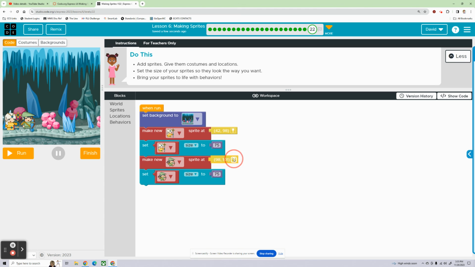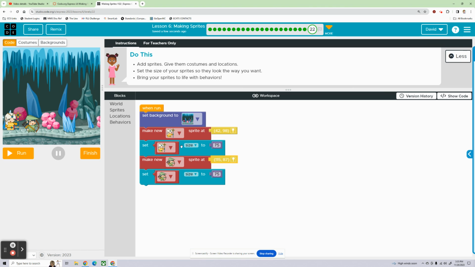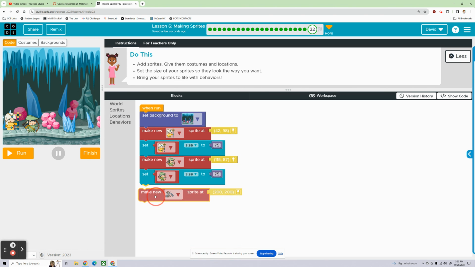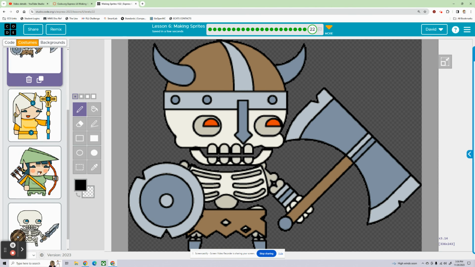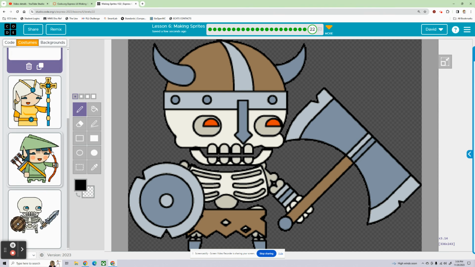Now we can move you ahead a little bit. Here you go. Now let's get our skeletons in here. And we're going to have to set their sizes as well. I hope I can flip these. Can I flip them? I can crop them, but I can't flip them. Dang. Man, for my scene to work, I need to be able to flip them.